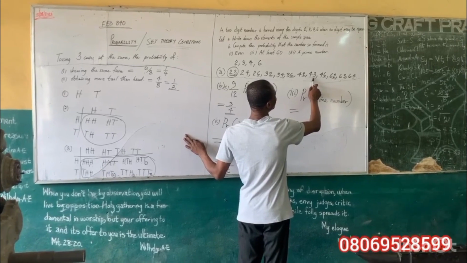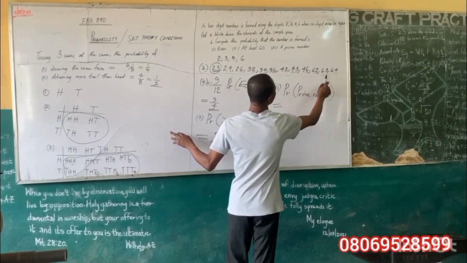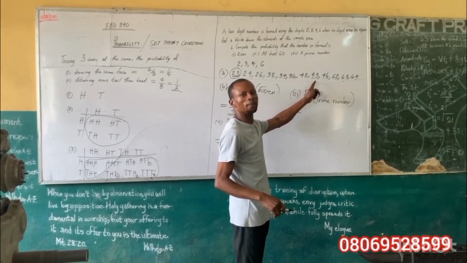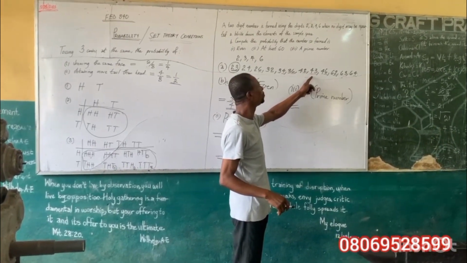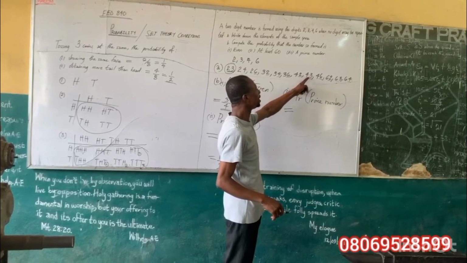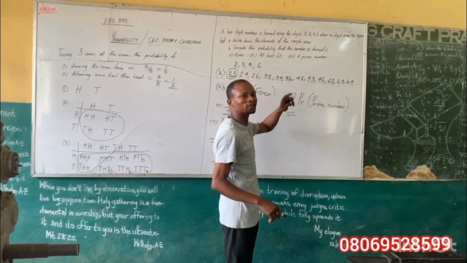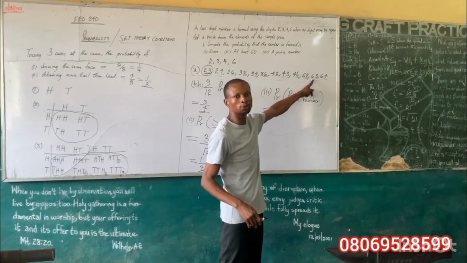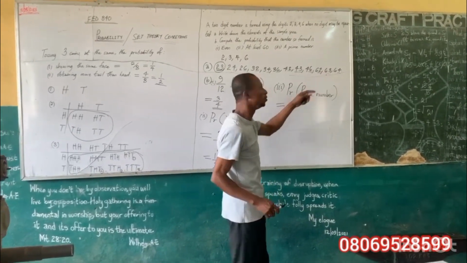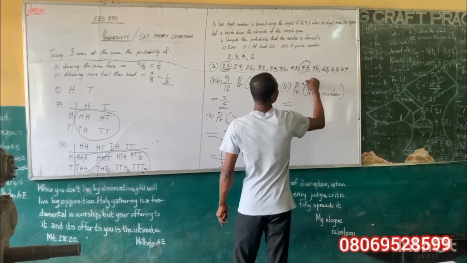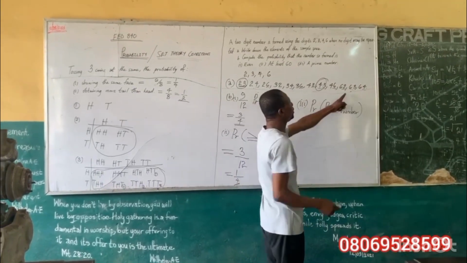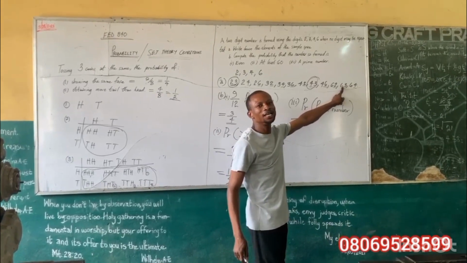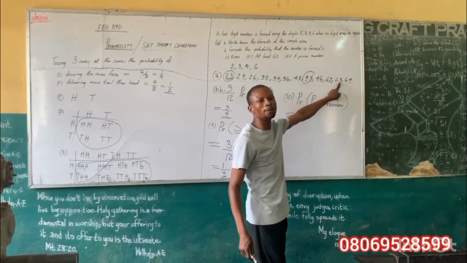Let's just go to the ones we did not pick that are not even. We are left with 43 and 63. So we ask, 43, is it a prime number? It is odd, and it is also a prime number, because 43 can only be divided by itself and one alone. And 63, can it also only be divided by itself and one? But 63 is not a prime number, because 63 is divisible by 3.